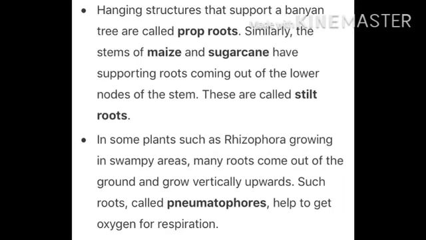Hanging structures that support a banyan tree are called prop roots. Similarly, the stem of maize and sugarcane have supporting roots coming out of the lower nodes of the stem. These are called stilt roots. In some plants such as Rhizophora growing in swampy areas, many roots come out of the ground and grow vertically upward. Such roots are called pneumatophores and help to get oxygen for respiration.